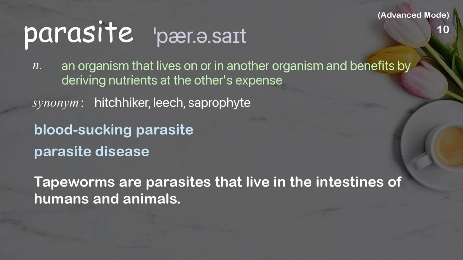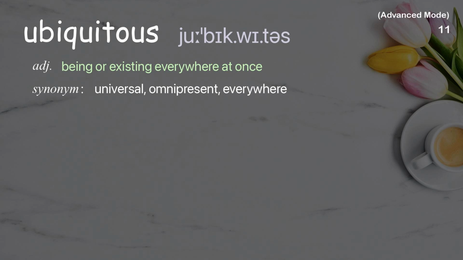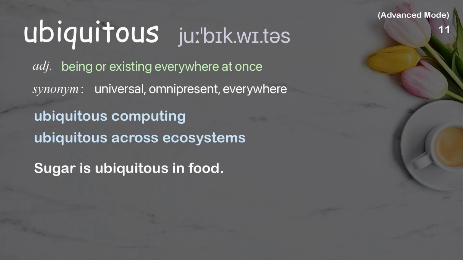Ubiquitous. Being or existing everywhere at once. Examples: Ubiquitous computing. Ubiquitous across ecosystems. Sugar is ubiquitous in food.